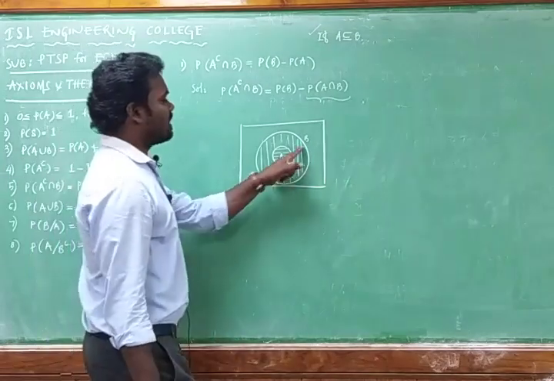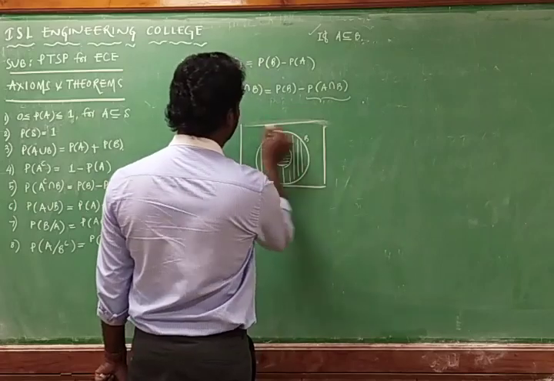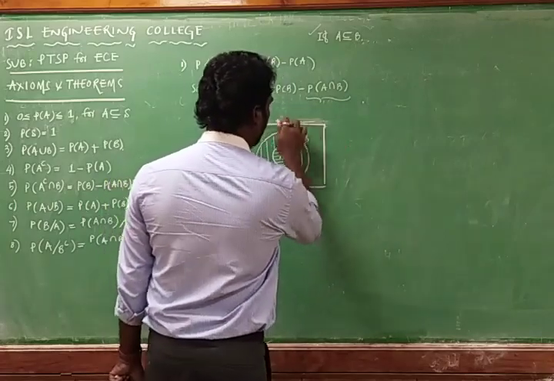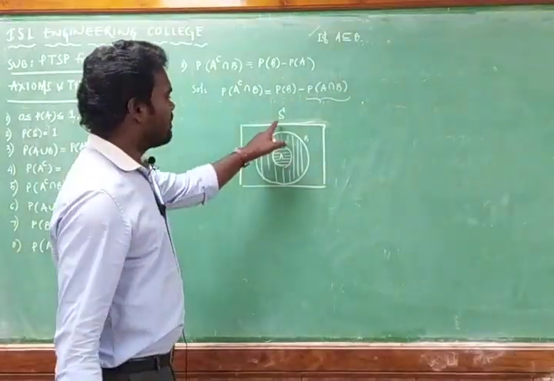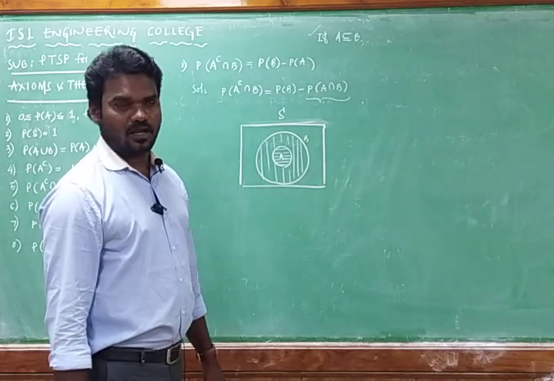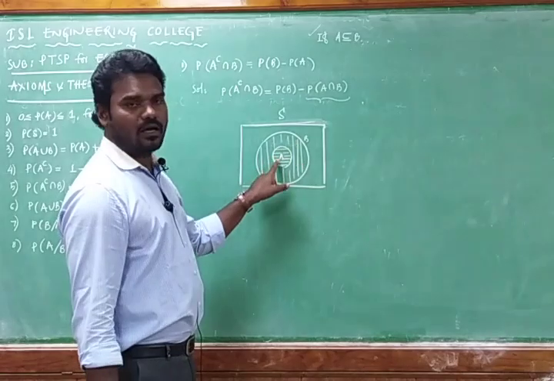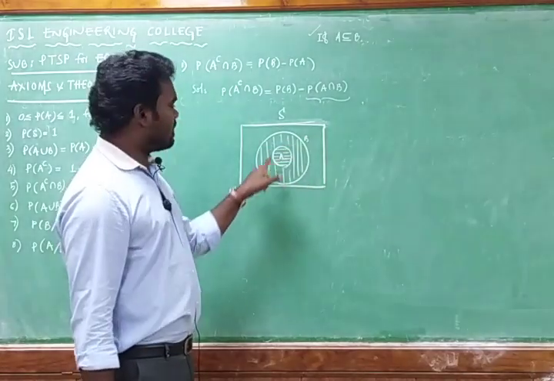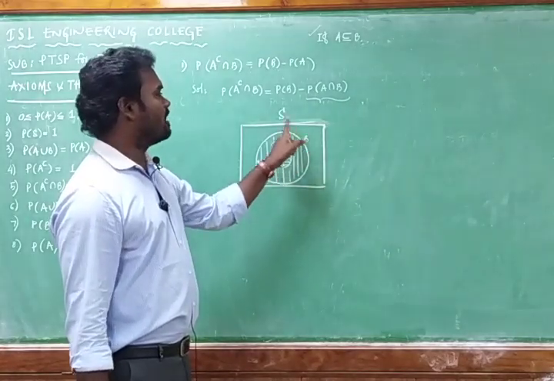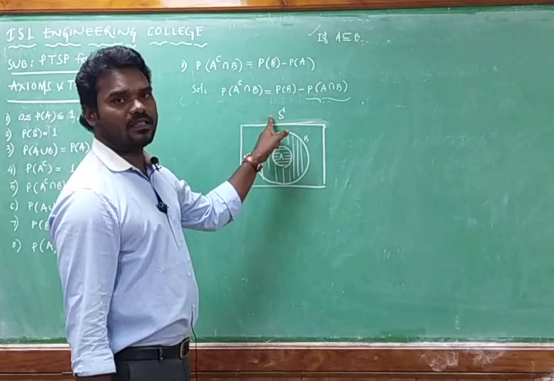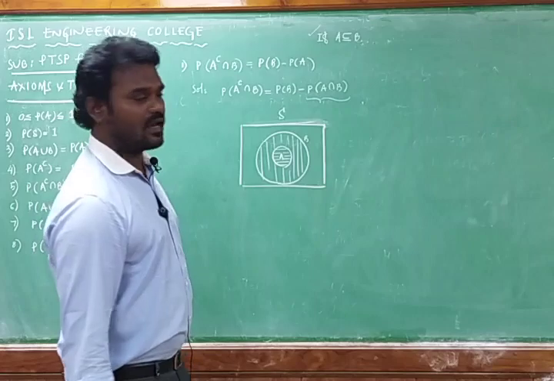A is a subset of B, and both A and B are events in the experiment, so the set of all possible outcomes is the sample space, which is nothing but S. I hope I am clear. This is the sample space, which has all the possible events, and the events are A and B, and A is a subset of B. The sample space is a set that has all the outcomes of an experiment.